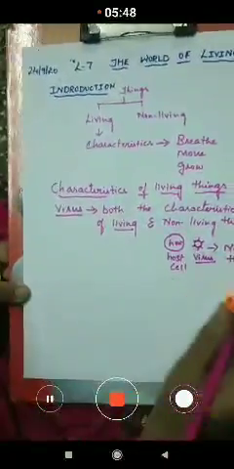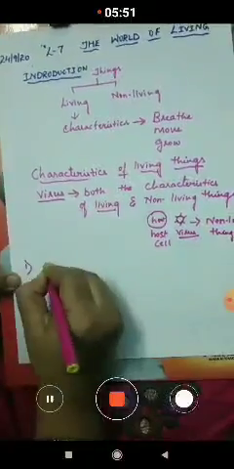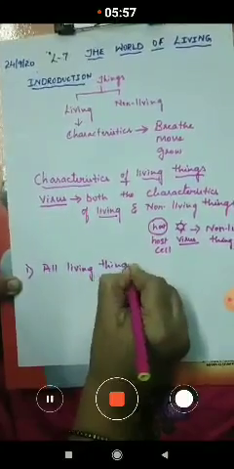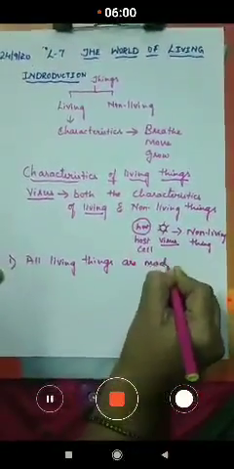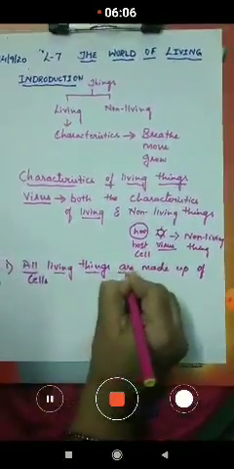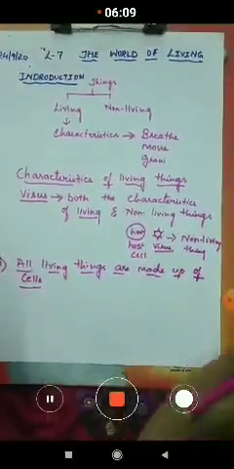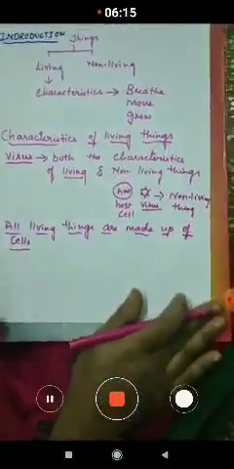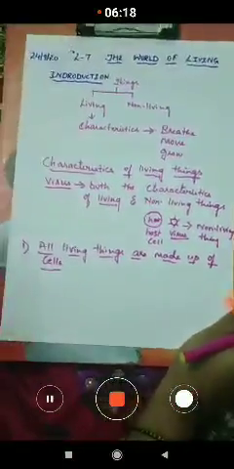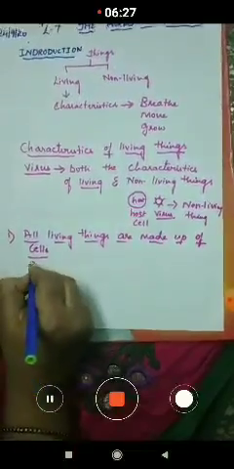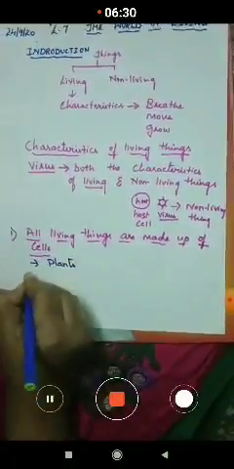Now we'll move on to the characteristics of living things. The first one: all living things are made up of cells. This is our first characteristic of living things. For example, which are the living things, children, which we learnt in the last class, in the first chapter? We learnt the plants and the animals.